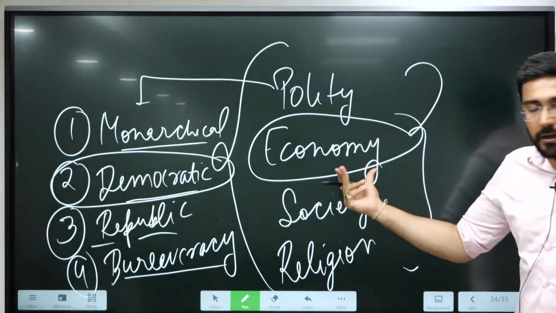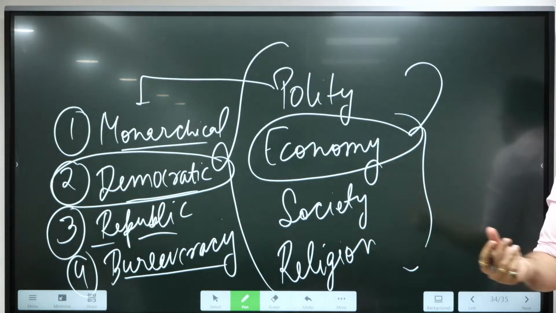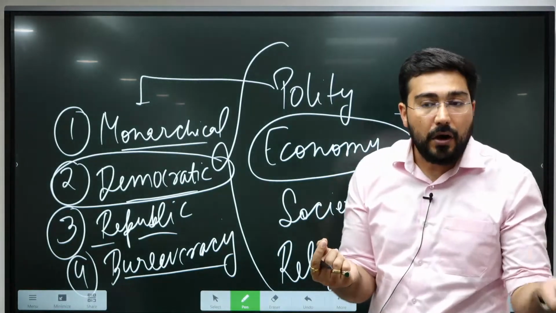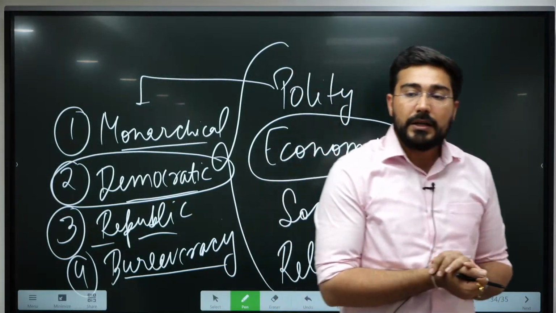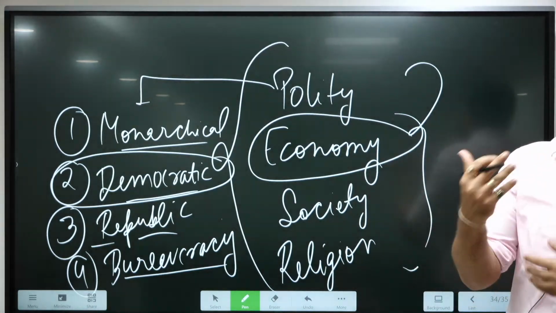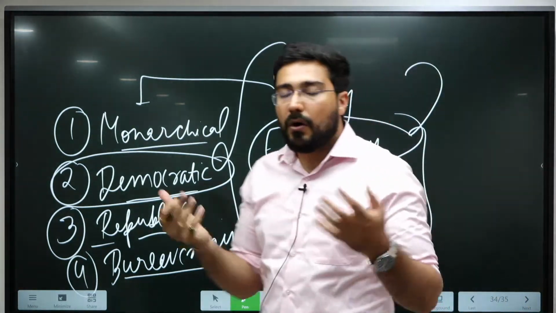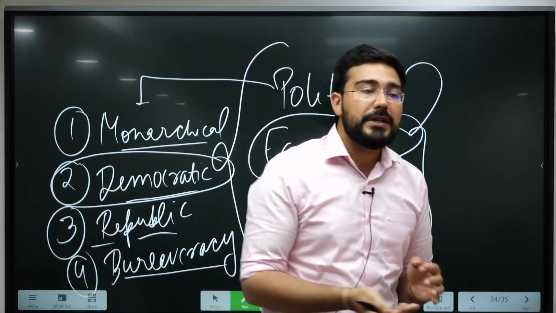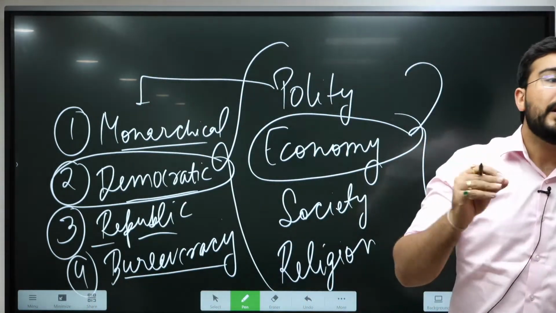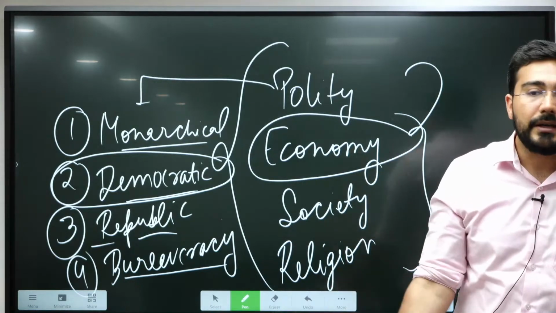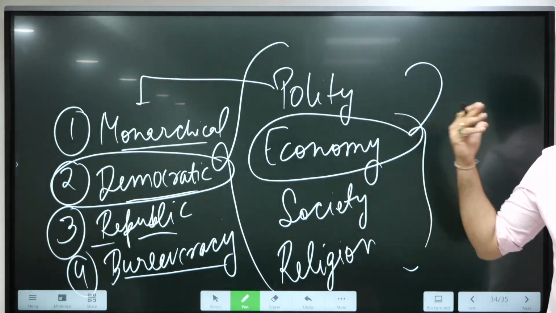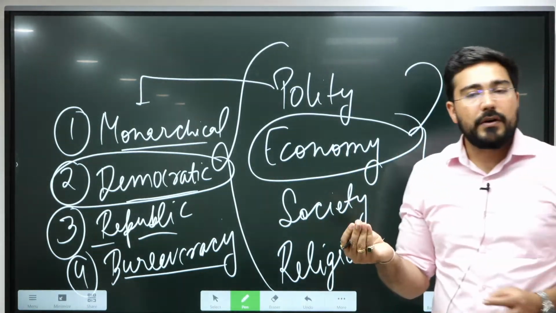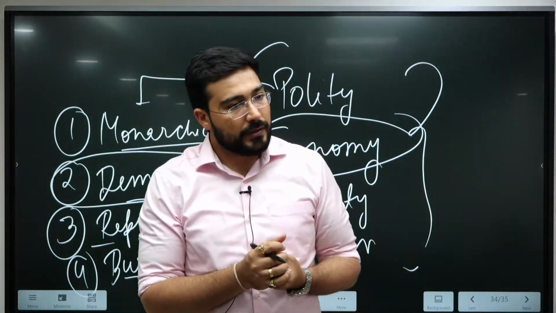So the second concept which we can see in economy, it's about monetization of economy. Is it there or not there? Similarly, we talk about what were the forms of private property. Like right now, all of us have a house. There is a process of registry also. What does it mean? It means private property is there. But at this point of time, land as a source of private property was not there.